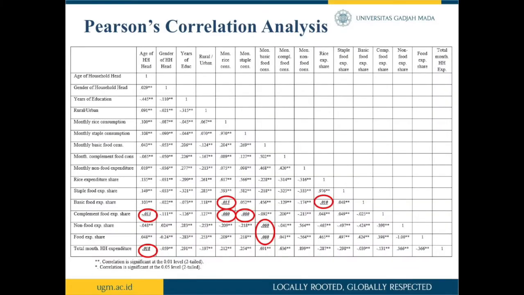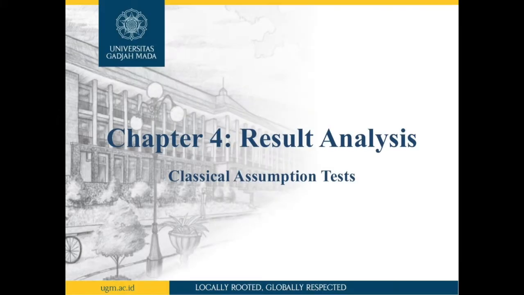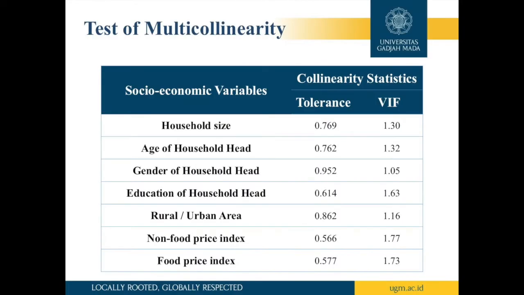The correlation analysis in this table shows that the majority of the variables show significant correlation at 0.01 level. However, some results within the red circles indicate no significant correlation between two variables, and some even show no correlation at all.